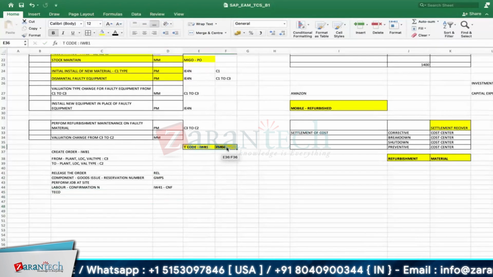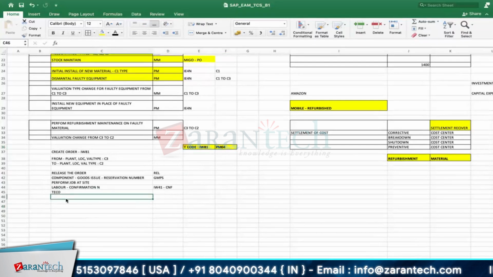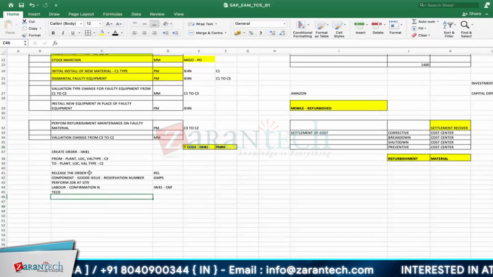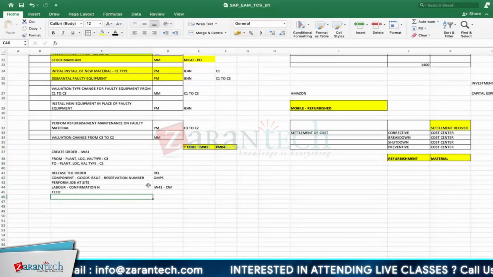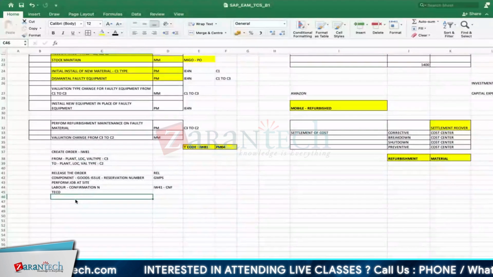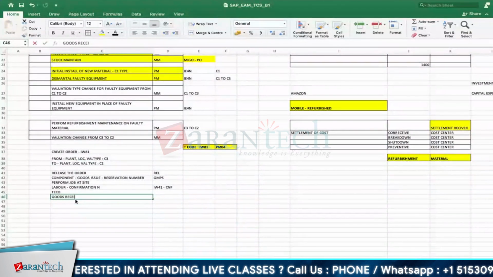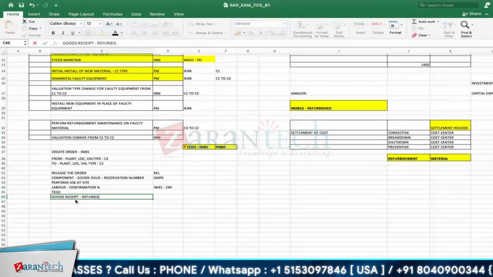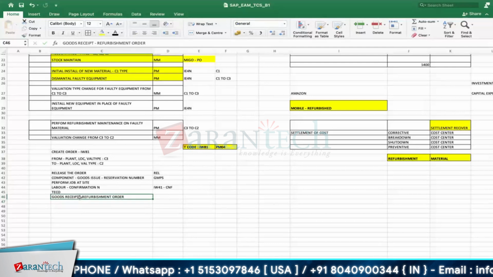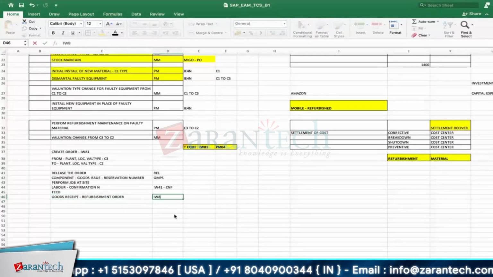Same procedure I'm following as the regular order. After that, like what I said, technically the person has completed the job, but he has to send this material back to the location, some storage location. So it is called goods receipt. They have to receive it. Okay, goods receipt refurbishment order. This is a different case. The T code will be IW8W.